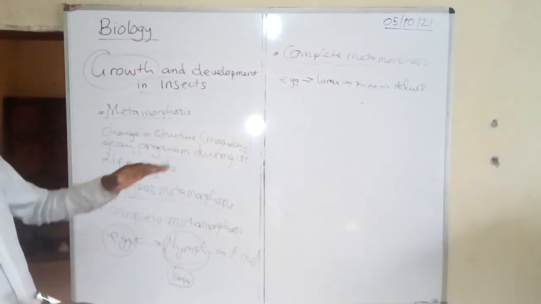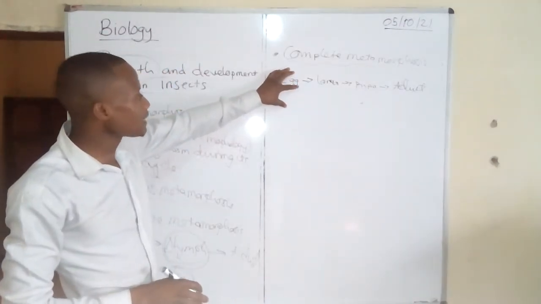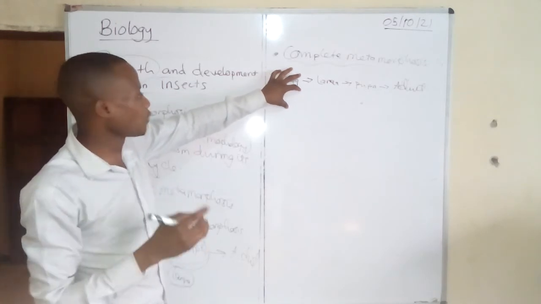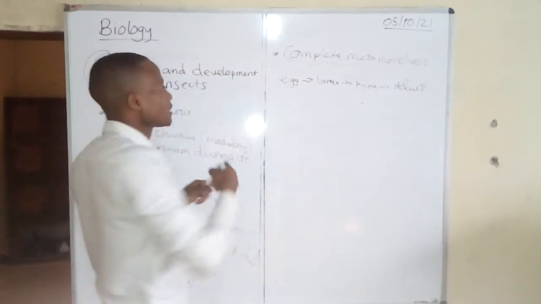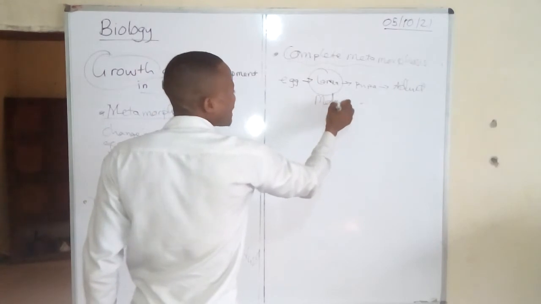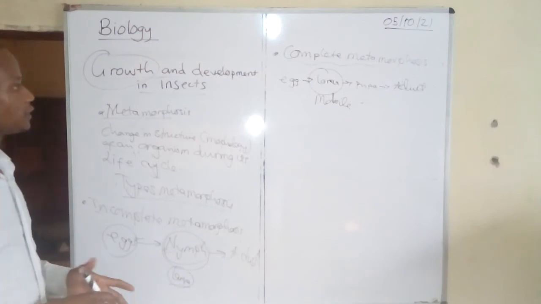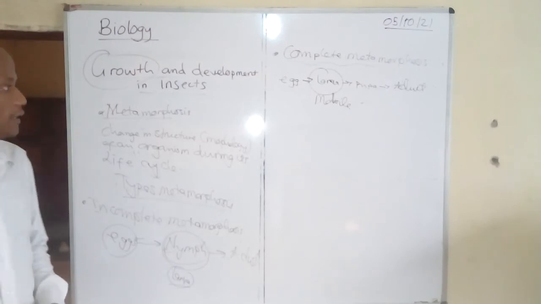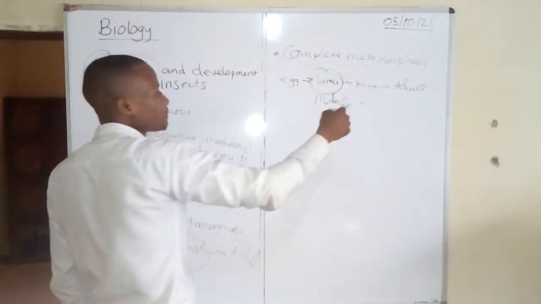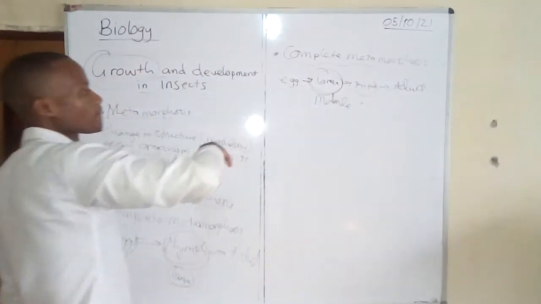When the eggs have been laid by the adult organism, as they mature, they develop into a small worm-like organism called the larva. This stage is very mobile. It moves from one place to another. The larva stage is one of the active stages in metamorphosis. As the larva matures, or as time goes by, it will develop a case called the pupa case.